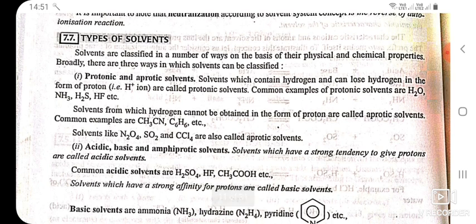Types of solvents. Solvents are classified in a number of ways on the basis of their physical and chemical properties. Broadly, there are three ways in which solvents can be classified: protonic and aprotic solvents. Solvents which contain hydrogen and can lose hydrogen in the form of proton, that is H+ ion, are called protonic solvents. Common examples of protonic solvents are water, ammonia, H2S, HF, etc. Solvents from which hydrogen cannot be obtained in the form of proton are called aprotic solvents. Common examples are CH3CN, C6H6, etc. Solvents like N2O4, SO2 and CCl4 are also called aprotic solvents.